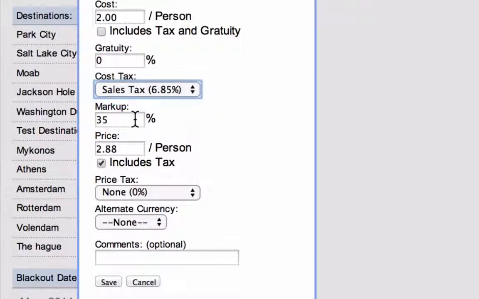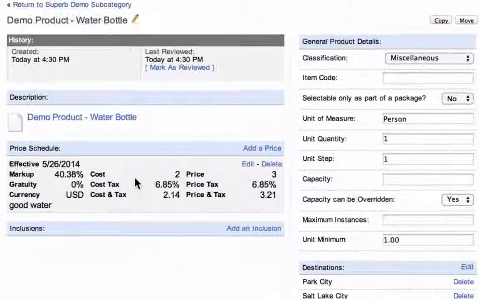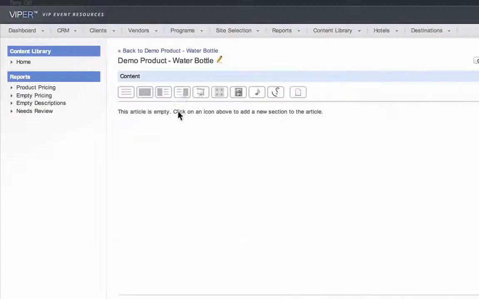Moving on, enter the pricing information as it relates to the customer. The markup will default to whatever margin has been chosen by your admin site, but you may enter a different markup here. Mark whether the price includes tax, select the appropriate price tax, enter an alternate currency and comments if applicable, and you're all set. Finally, click on the product description and design the description just as you have for articles before.